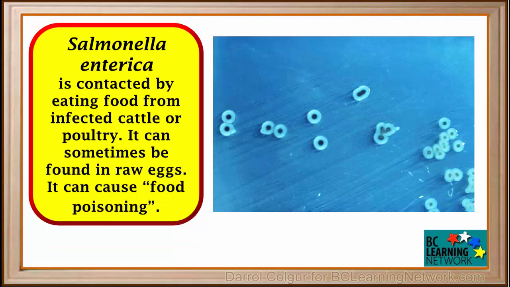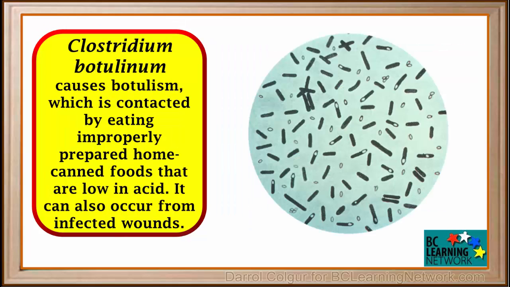Salmonella enterica is contracted by eating food from infected cattle or poultry. It can sometimes be found in raw eggs. It can cause a type of food poisoning called salmonella. Clostridium botulinum causes botulism, which is contracted by eating improperly prepared home canned foods that are low in acid.